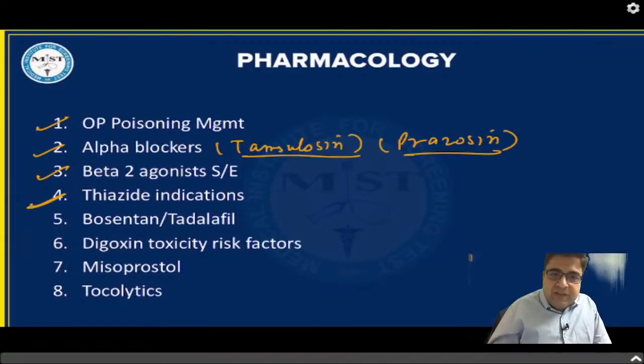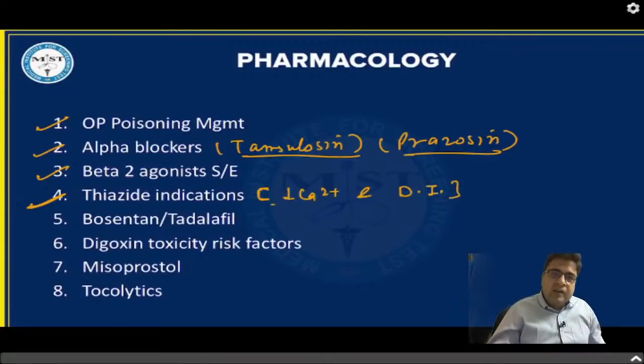Indications of thiazides. We talk about thiazide diuretics. There are two important indications. One is hypocalcemia and second, this medicine is given for diabetes insipidus. So hypocalcemia and diabetes insipidus are two important indications. This can be asked.